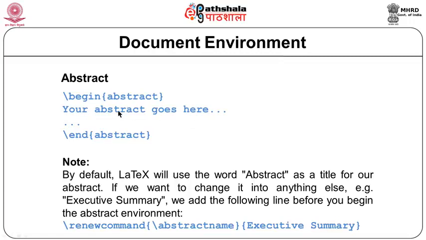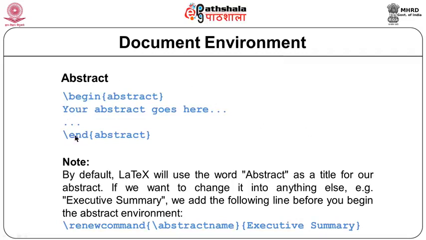The next part is the abstract. Whenever we are typing a research paper or maybe a thesis, it contains an abstract. So, there is a begin and end command for abstract. The LaTeX abstract can also be renamed, as I have shown at the bottom. We can use the renew command to rename abstract. Instead of abstract, we can use executive summary. So, if we are typing some technical reports, we can simply rename abstract and put technical summary or executive summary at the place where we are typing abstract.